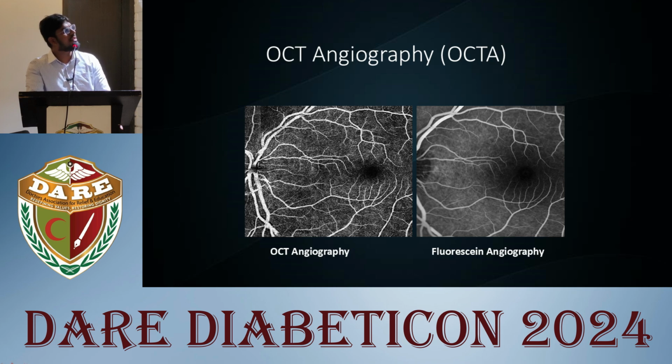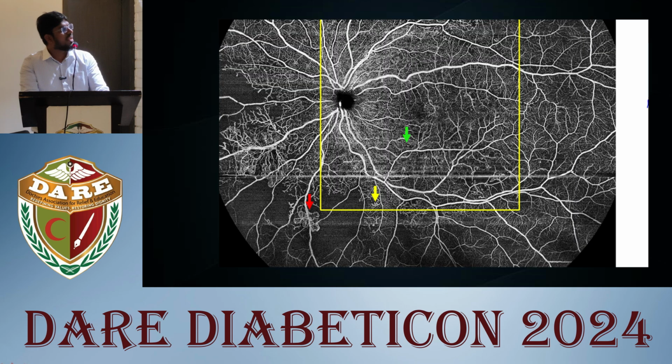You can see the left image is the OCT angiography image, which is similar to those seen in fluorescein angiography, but in this there is no dye used and no invasive procedure. And this is an OCTA image. You can see with a red arrow there is neovascularization and capillary non-perfusion areas in the periphery. The yellow arrow shows IRMA, and the green arrow shows an aneurysm.